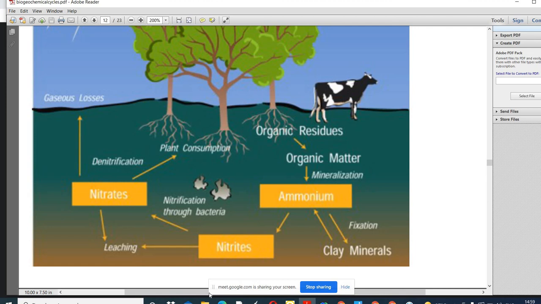So we should take care of that. We should always replenish our soil with the required nutrients in the natural way. We should take care of the natural process, and our activity should be like that.